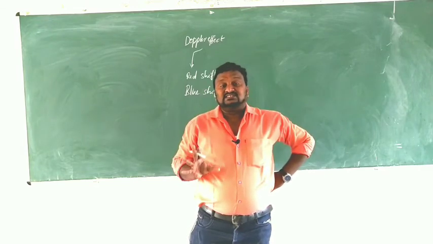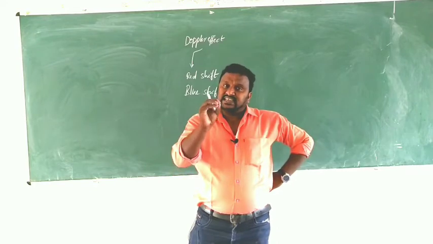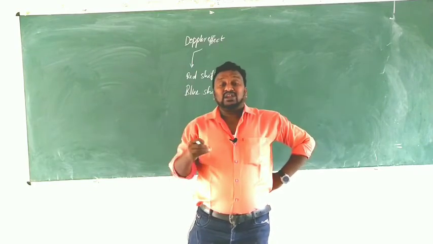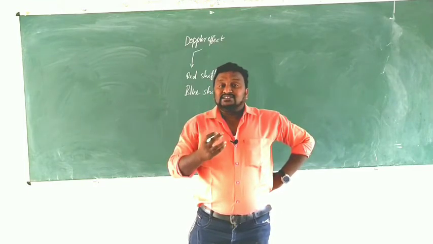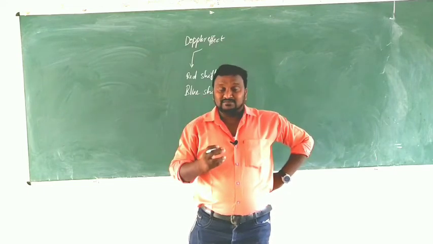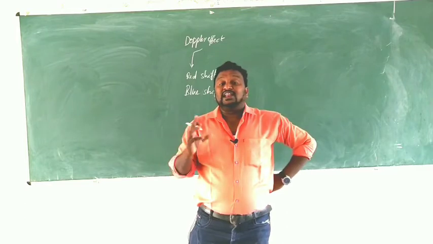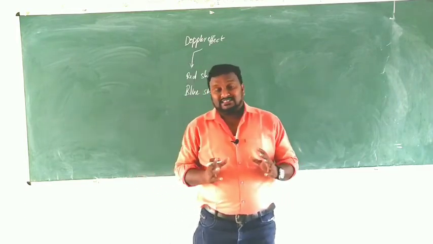The same thing applies here as in the Doppler effect for sound waves; there we said sound, and in this case we say light. The apparent change in frequency observed by the observer when the source of light and the observer are in relative motion is called the Doppler effect in light.